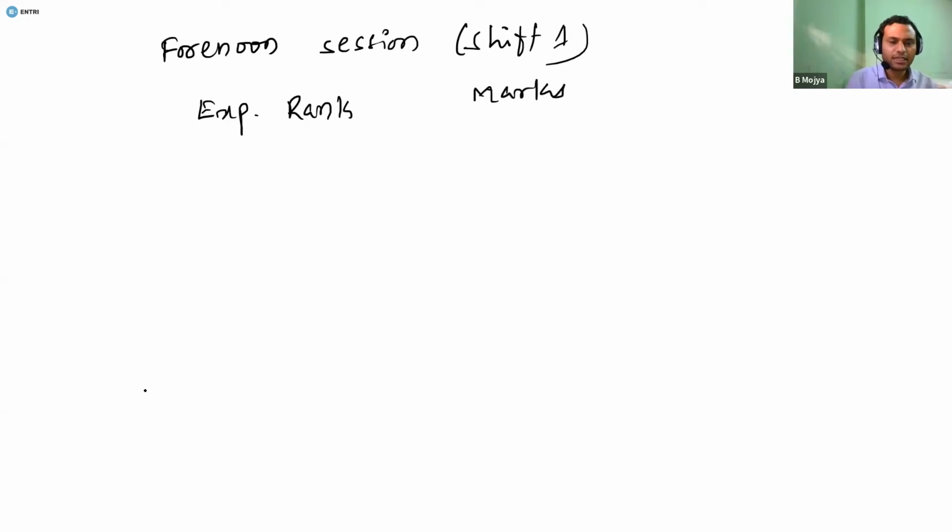Expected rank and marks. The one who is going to get top rank can be expected to score 90 plus marks. The one who can expect rank below 100 can have 82 plus marks, and a rank between 100 and 200 can be expected if one is going to score 78 plus marks.